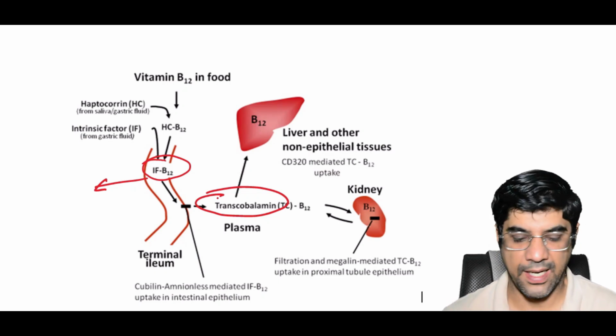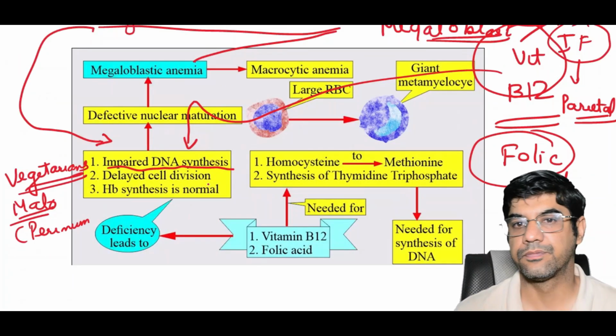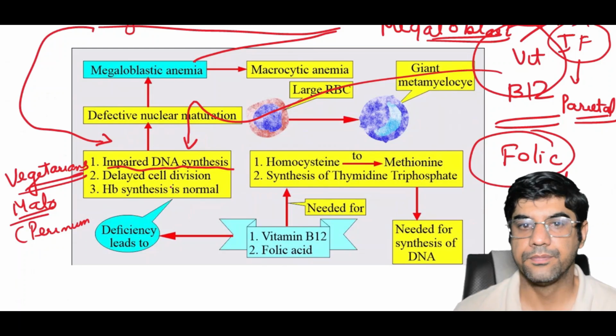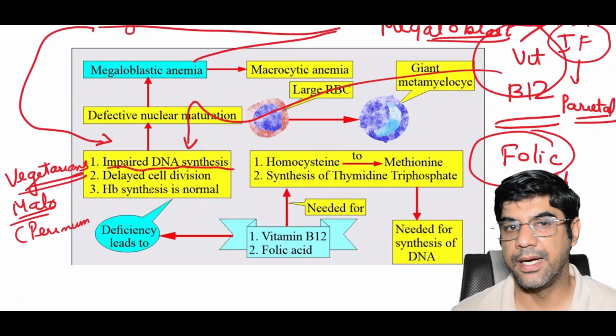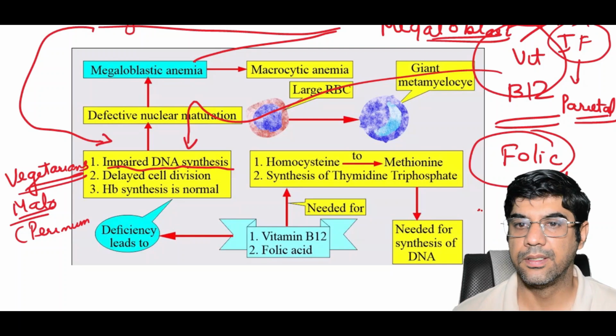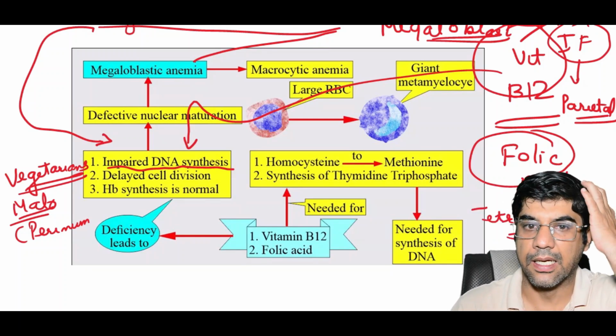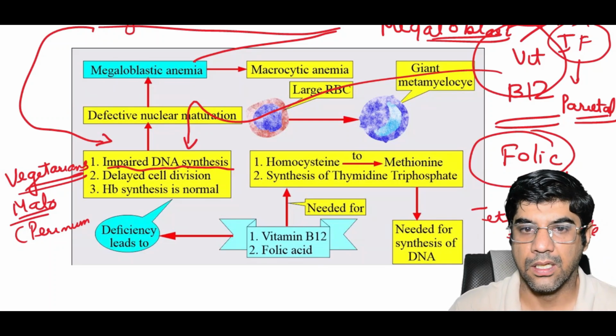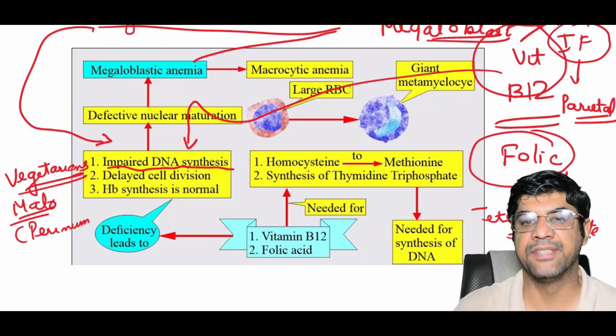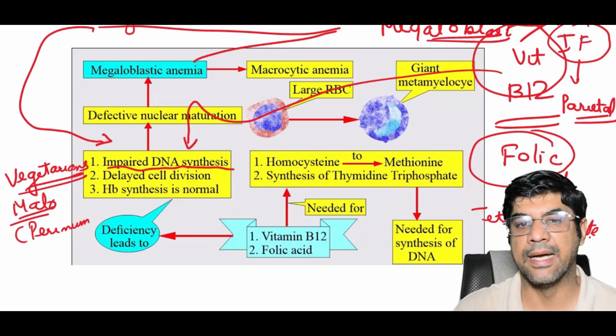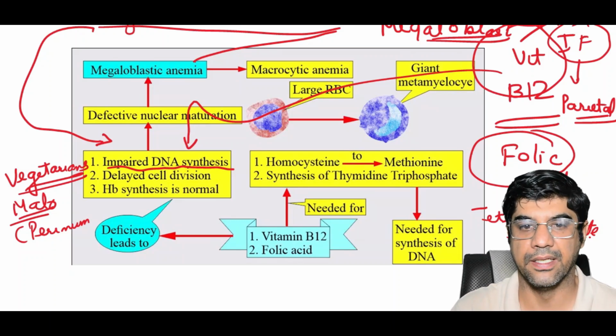Folate is converted into tetrahydrofolate through a series of enzymatic reactions. The active folate derivatives are essential for synthesis of purine and thymidine, which are precursors of DNA.